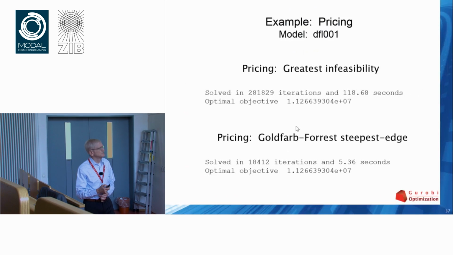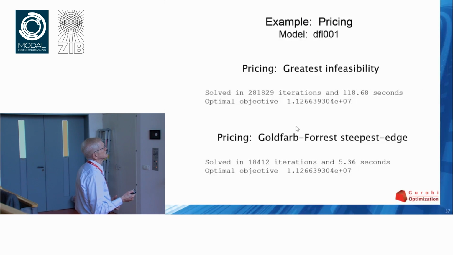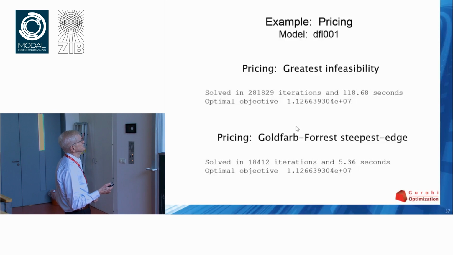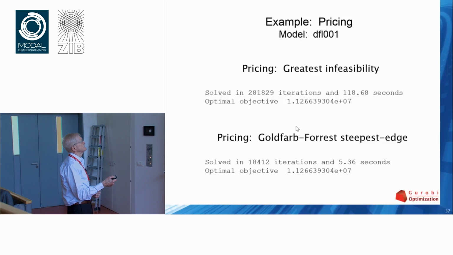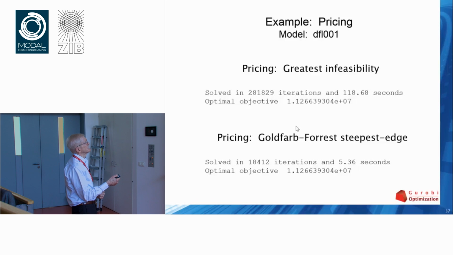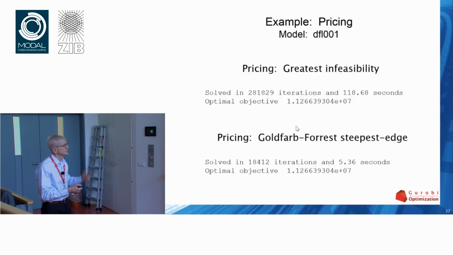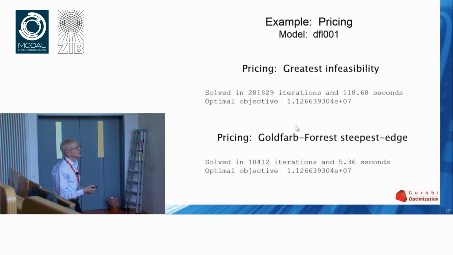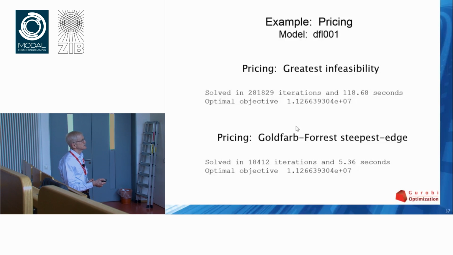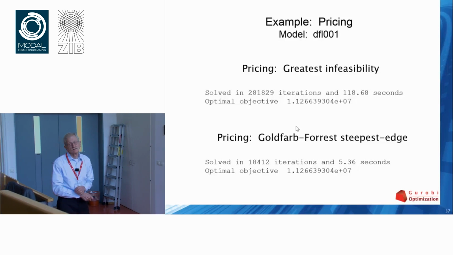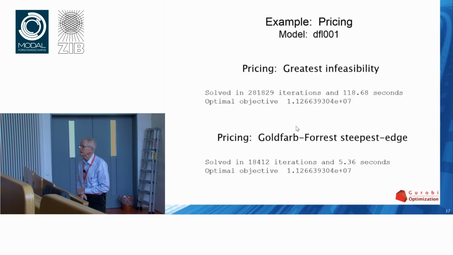So I'll just give you one quick example. This is a problem. It's an old model. It's not so hard anymore. It used to be considered very difficult. If you use greatest infeasibility, it takes 281,000 iterations in 118 seconds on whatever machine I was using 2 days ago when I did this. And if you use the steepest edge algorithm, it takes about 20,000 iterations and 5 or so seconds to solve.